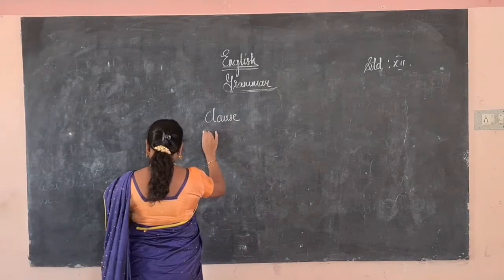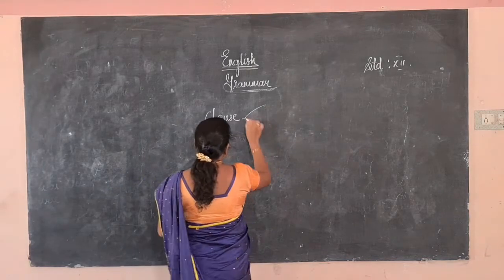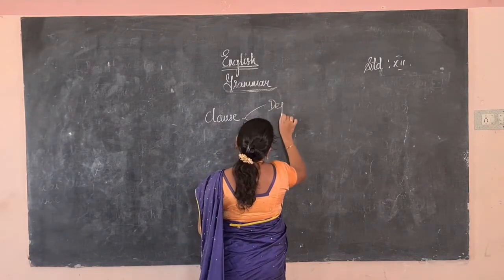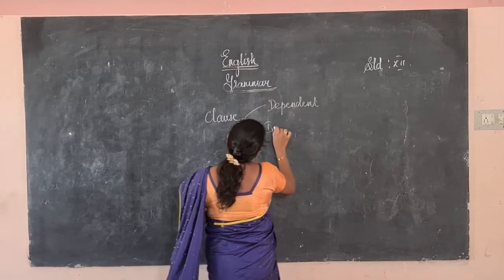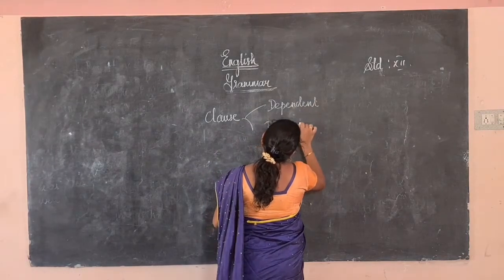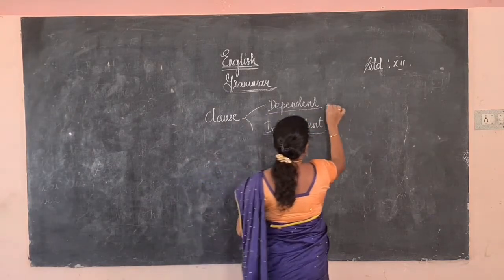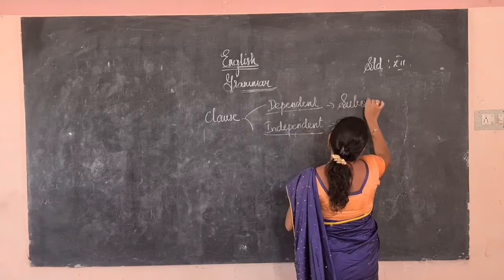So the clause is divided into two. One is dependent clause, another one is independent clause. The dependent clause is otherwise known as subordinate clause.